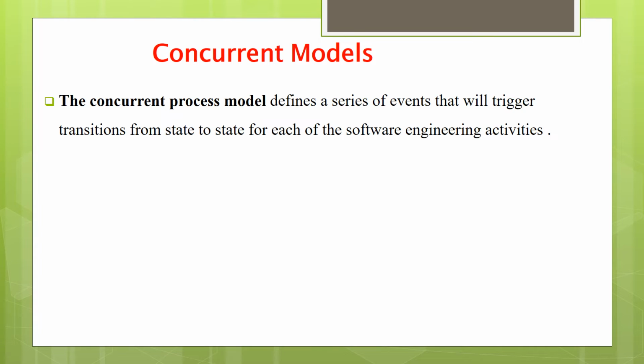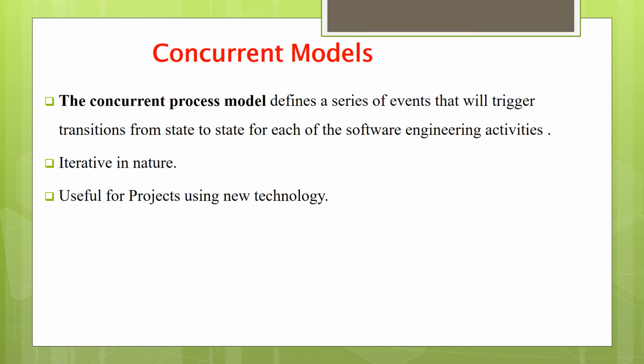So, the concurrent process model defines a series of events that will trigger transition from state to state for each of the software engineering activities. Then, this model is iterative in nature. This model is useful for projects using new technologies, meaning those projects we are developing using new technologies, we can use concurrent models. Then also it's very useful for complex projects.